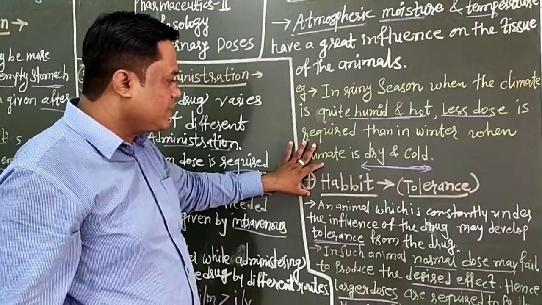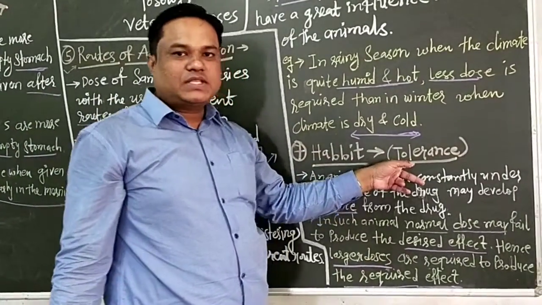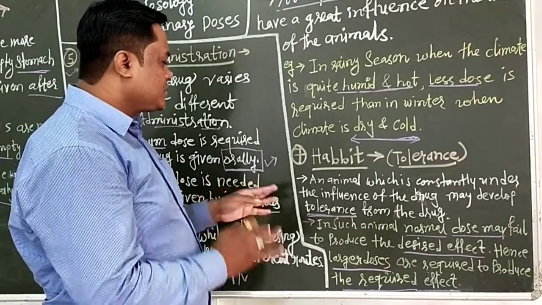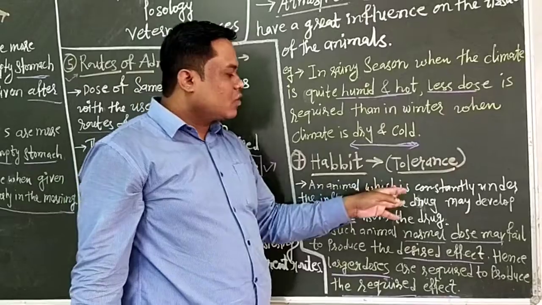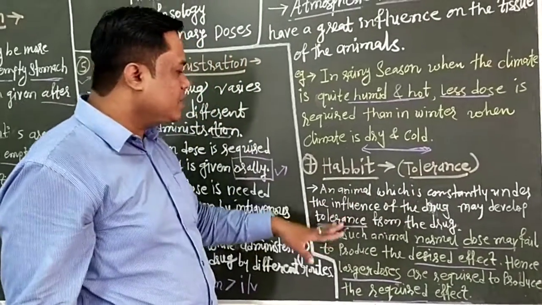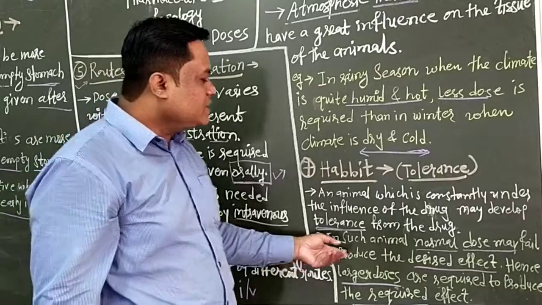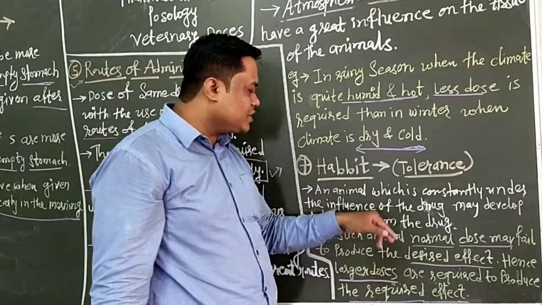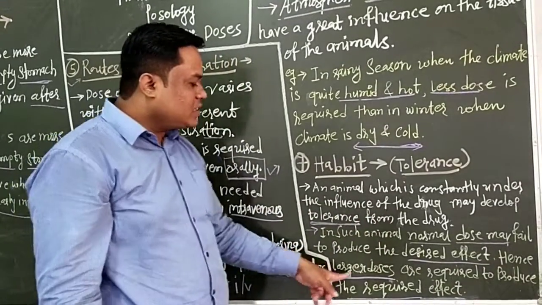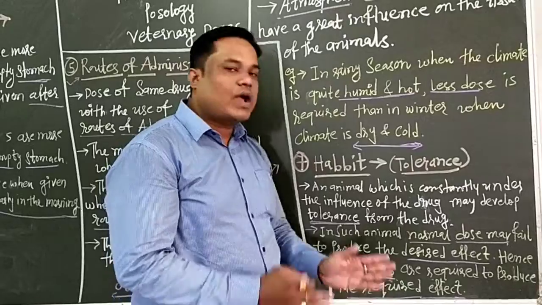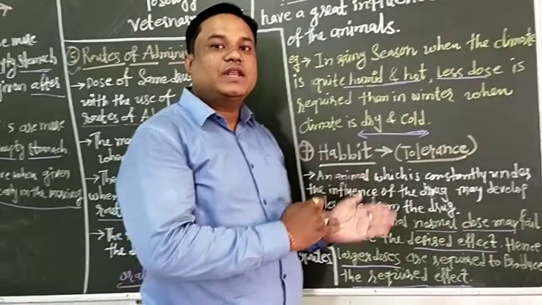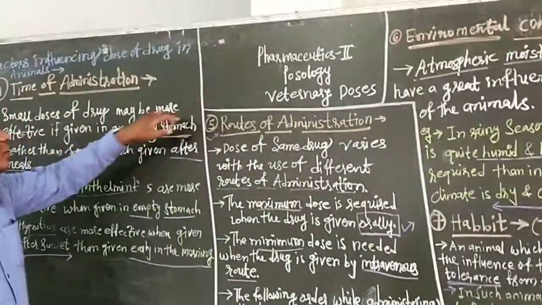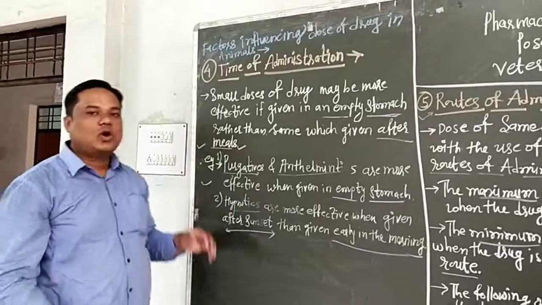And last is habit. Habit means tolerance, that is, tolerance to the drug, which increases the limit of drug needed to give the same pharmacological action. For example, animals constantly under the influence of the same drug may develop tolerance to the drug. Therefore, in such cases, the normal doses fail to produce the desired effect. In this condition of tolerance or habit, larger doses are required to produce the required effect, so you have to increase the dose. Then this is all about veterinary dosage and the factors influencing the dose of drug in animals.